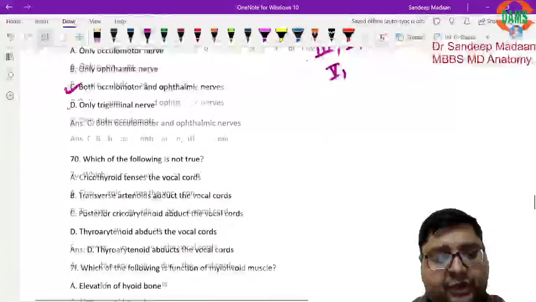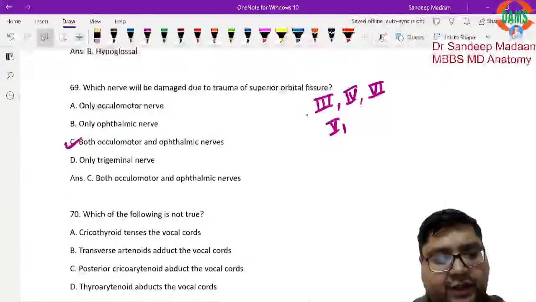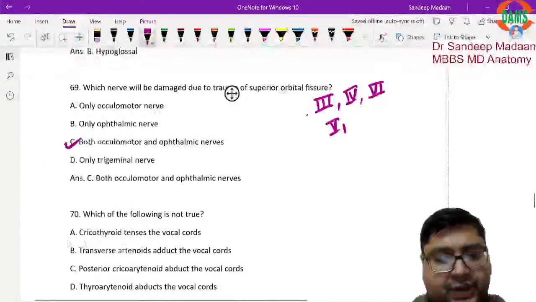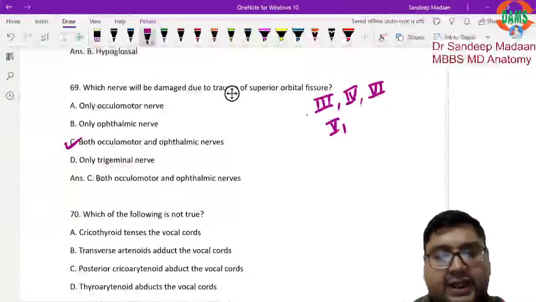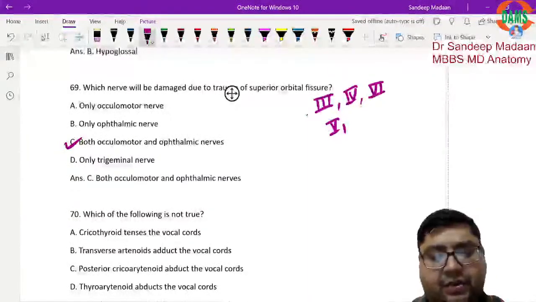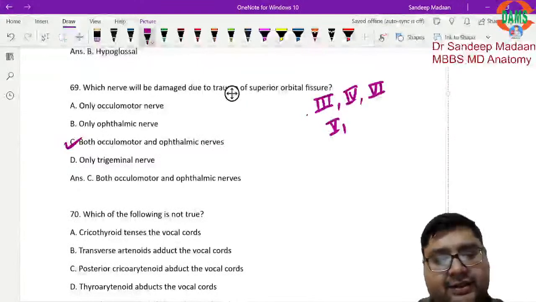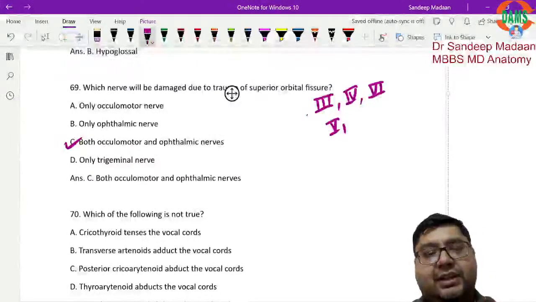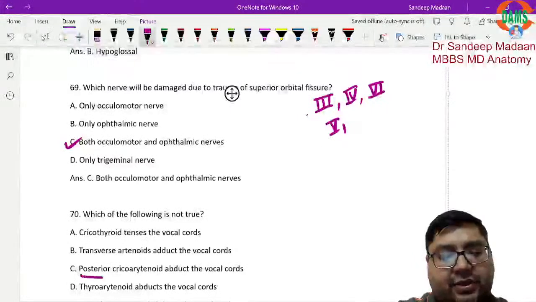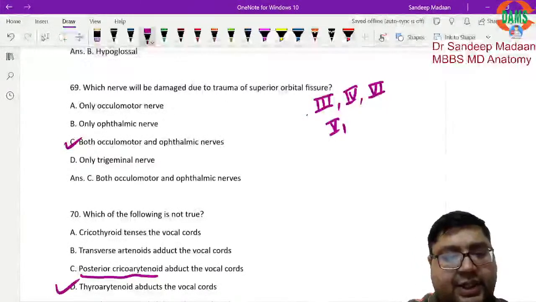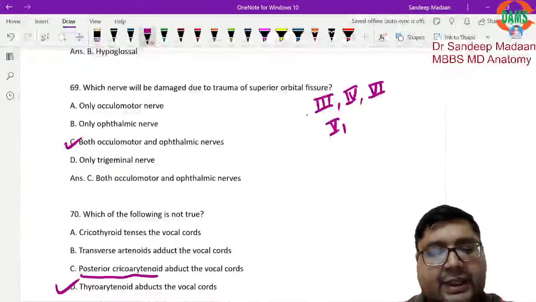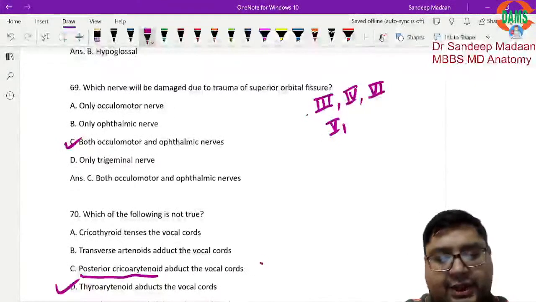Which of the following is not true? Cricothyroid tenses the vocal cords is a true statement. Transverse arytenoid adducts the vocal cord. Yes. Posterior cricoarytenoid abducts the vocal cord. Yes, that's true. Thyroarytenoid abducts. No. Only one abductor is present in the larynx, that is posterior cricoarytenoid. That's why D will be the false choice. And posterior cricoarytenoid is also called the safety muscle.